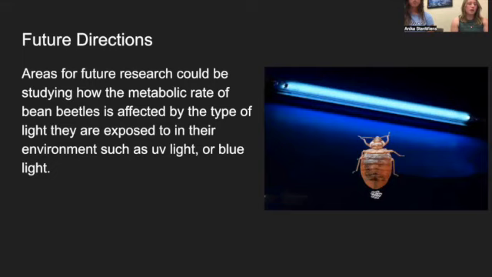Our rationale for the future direction of this experiment was inspired by the labs we have done earlier this semester, like the Roma tomato plant lab. We wanted to combine these two labs and the light intensity element that we studied in both of these labs, with some other sources, with what we did in this bean beetle lab. So we thought it would be interesting to study the effects of different types of light, such as UV light or blue light, on the metabolic rate of the bean beetles that we have in this experiment.